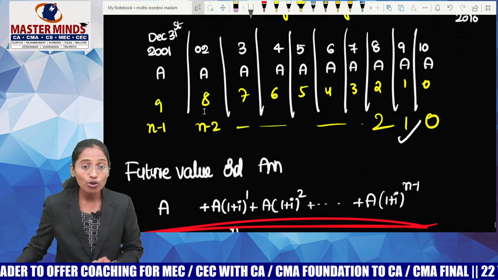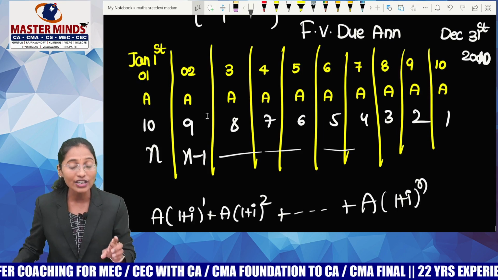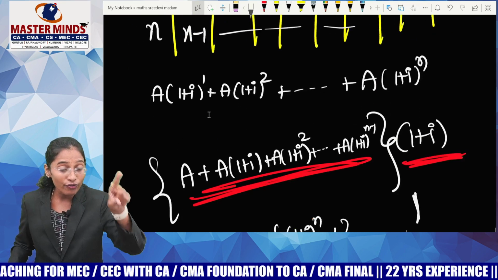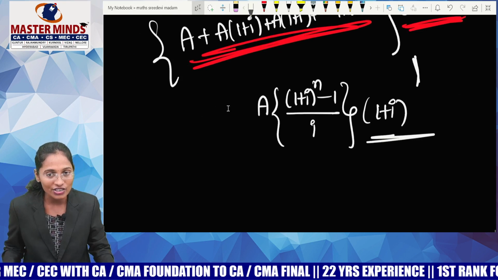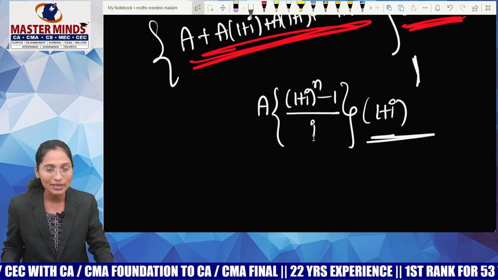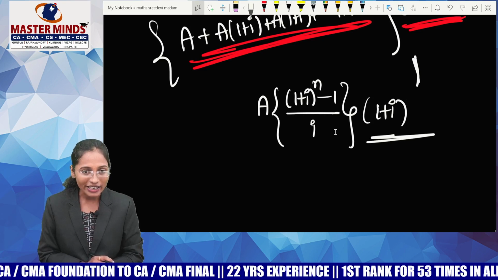If it is ordinary annuity, you got 8 years of interest in the second case. When it is due annuity, you got 9 years of interest. Every time there is a difference of 1 year of extra interest. That works when extra interest is added as into 1 plus I. So like that, you can deduce present value formulas also, guys.